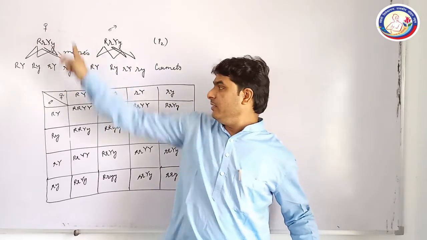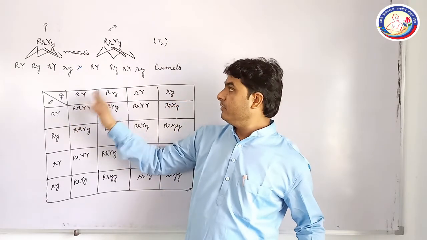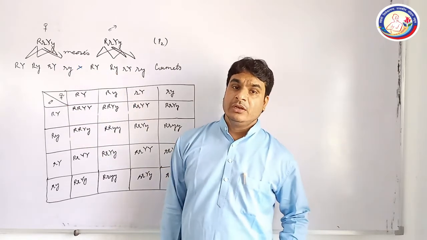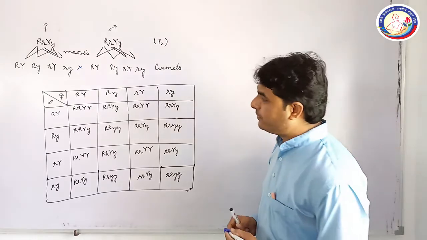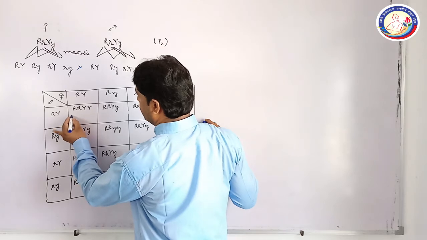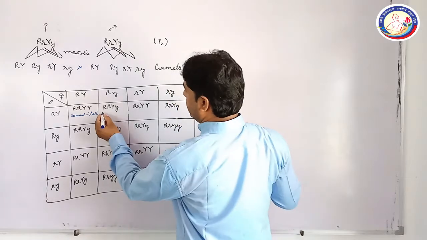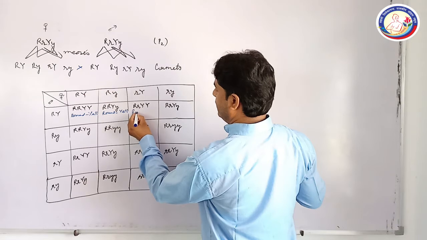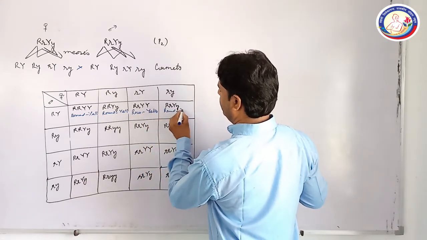These are the gametes of female. We have written the female gametes on the top of the checkerboard, and these are the male gametes which were written here. Now, as we express the type of plant, this will be round yellow, this will be round and yellow, this will be round and yellow.